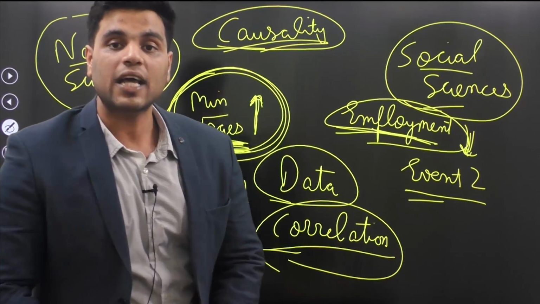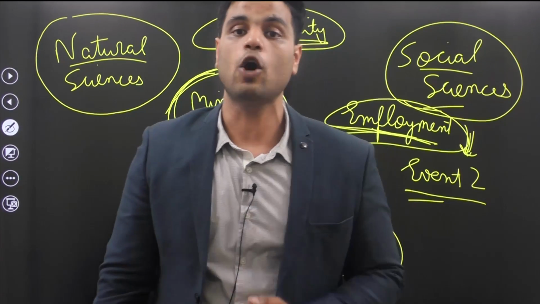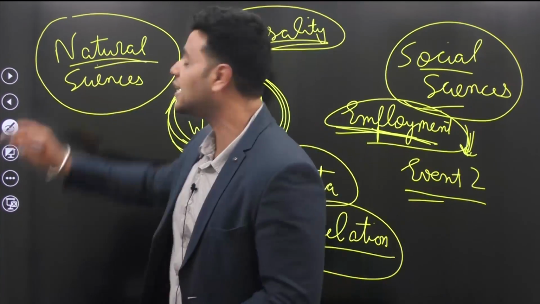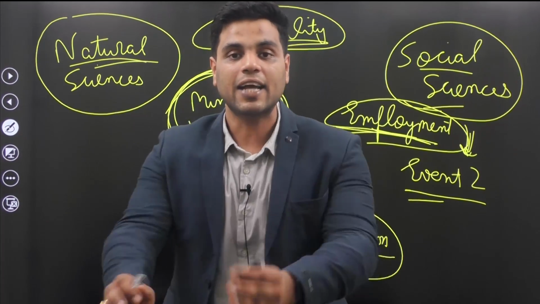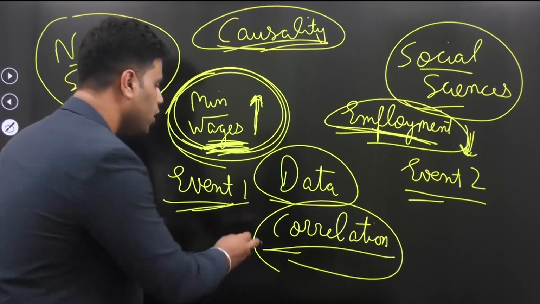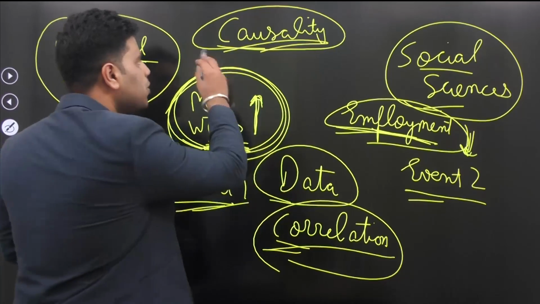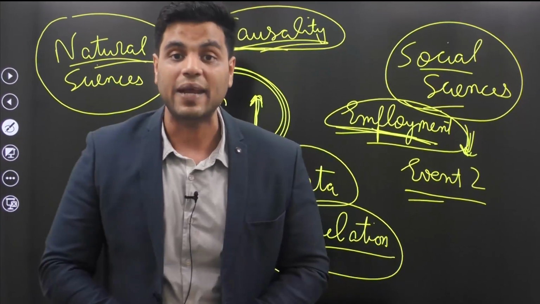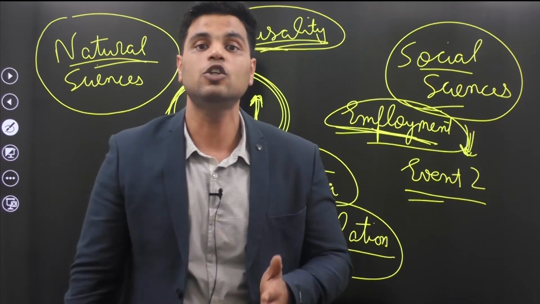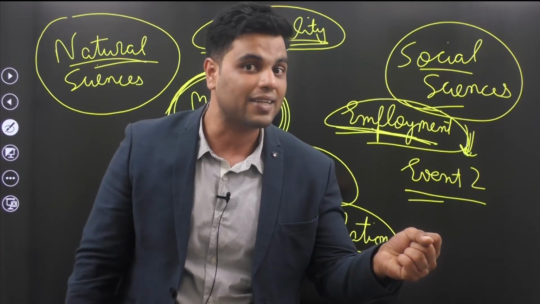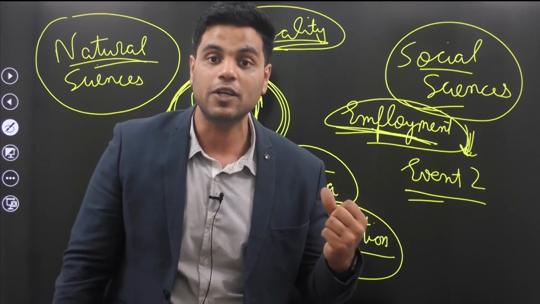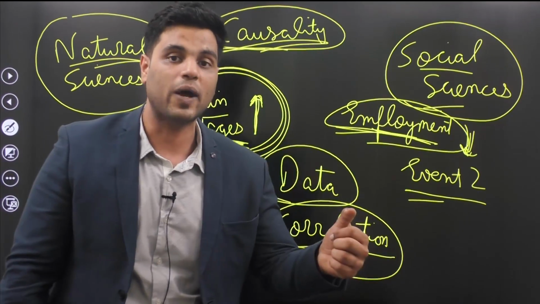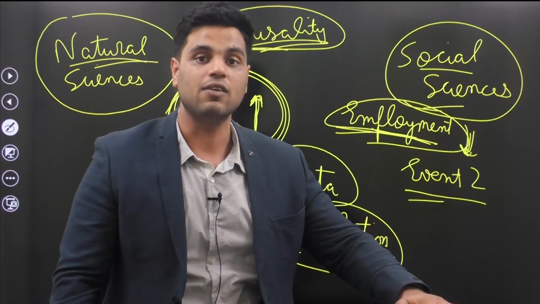And to establish causality is very difficult in economics because you can't create lab-like conditions as you can in natural sciences, right? In natural sciences, it's not just the correlation part that is easy. Establishing causality is also easy. You can test certain things. For example, in medicine, they conduct randomized control trials, whether this particular vaccine is working or not, whether this particular medicine is working or not, whether the use of this particular vaccine is decreasing the disease levels.